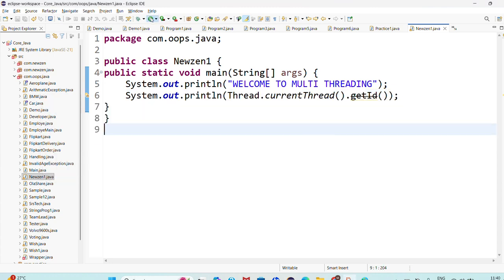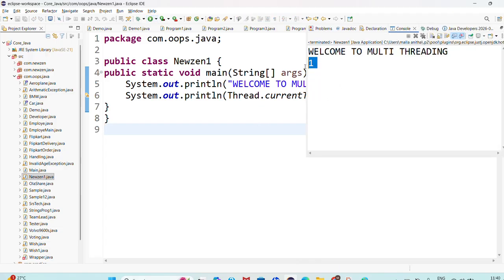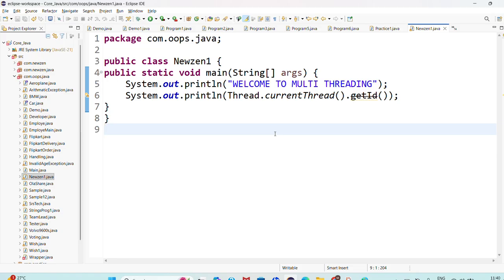So I want to execute this. Try to understand here. What is the ID we are getting? One. Each and every thread has some ID. This is the main thread, so by default we are getting one. The next thing available is priority. Thread priority ranges from 1 to 10. By default, in this program only one thread is there, so what priority will it get? Normal priority. Normal priority is 5. So try to understand.